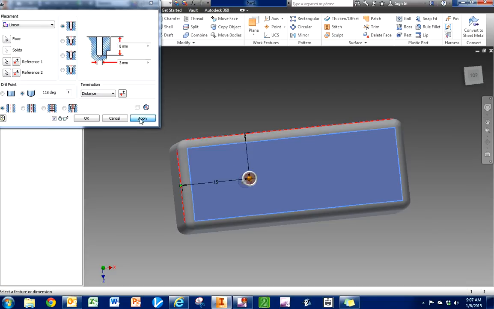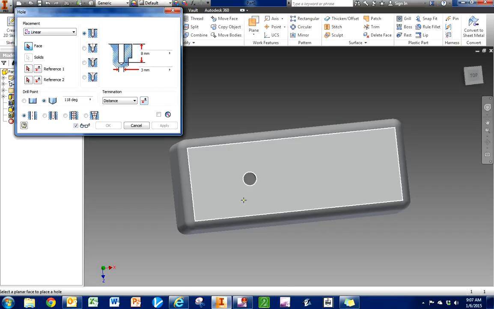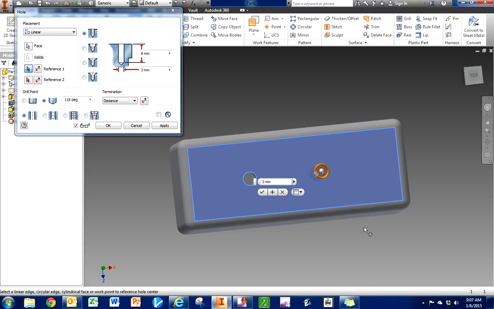I'm going to hit apply. Okay, I hit apply so that it puts the hole in, but this dialog box still stays open so I can put in my next one, my next hole. Okay, so I'm going to select the face again. Okay, I'm going to select this edge as reference 1, and I'm going to select this edge as reference 2.